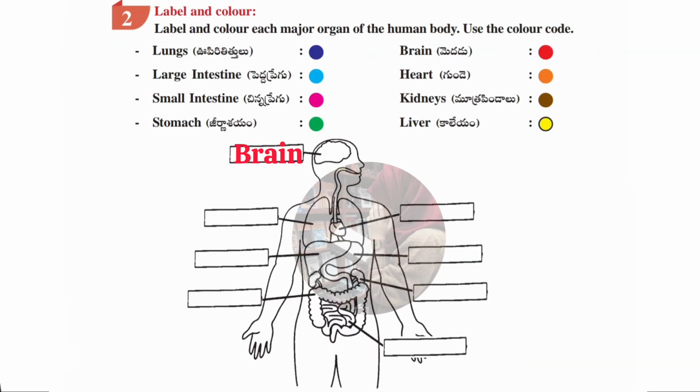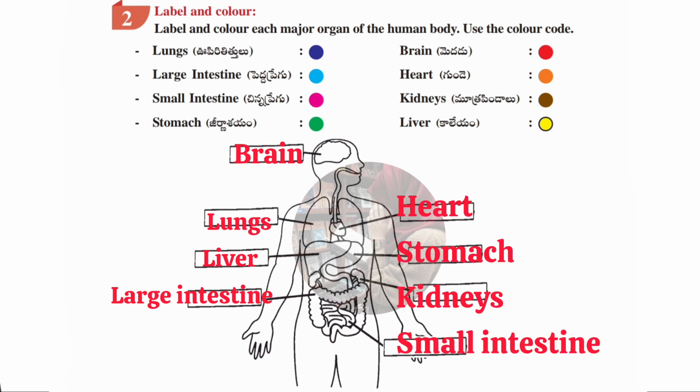Now we'll see the second Roman, which is label and color. Here, label and color each major organ of the human body. Use the color code. Here we have given 8 parts. So for each particular part, a particular color is mentioned as the color code. Now what you have to do is mention the names of that particular part and give that part the given particular color.